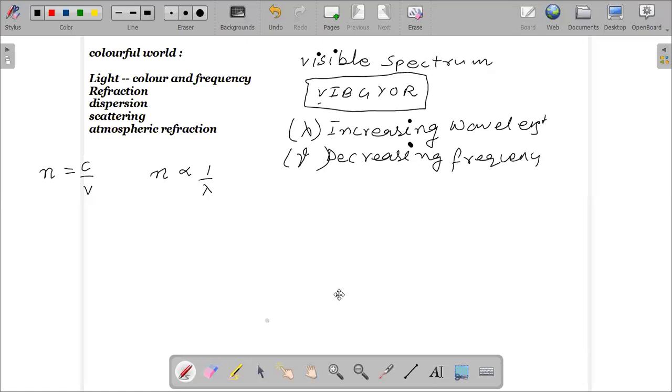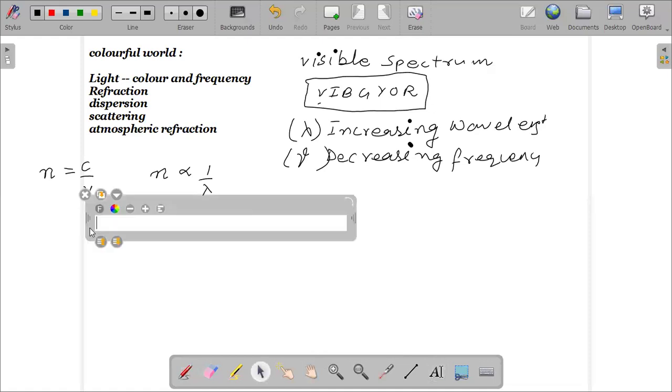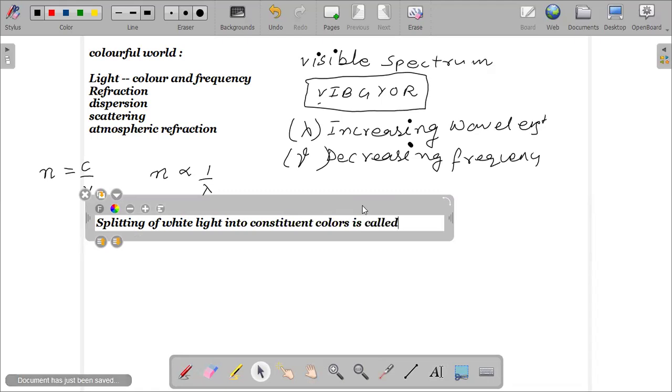So what is dispersion of light? The splitting of white light into constituent colors is called dispersion.